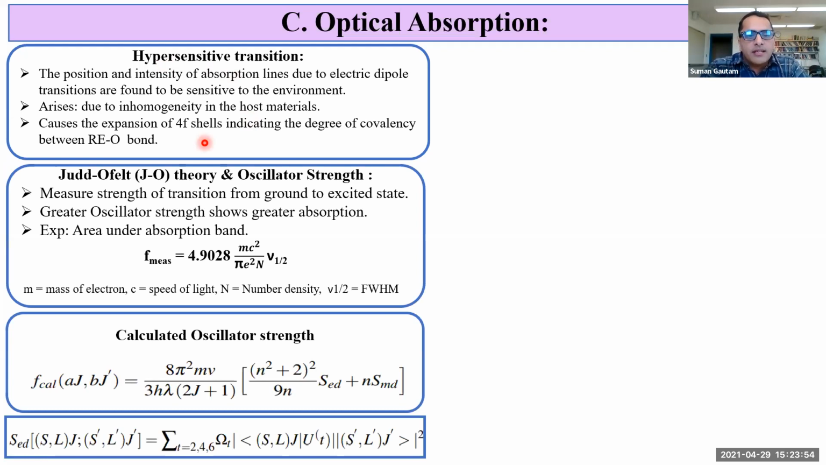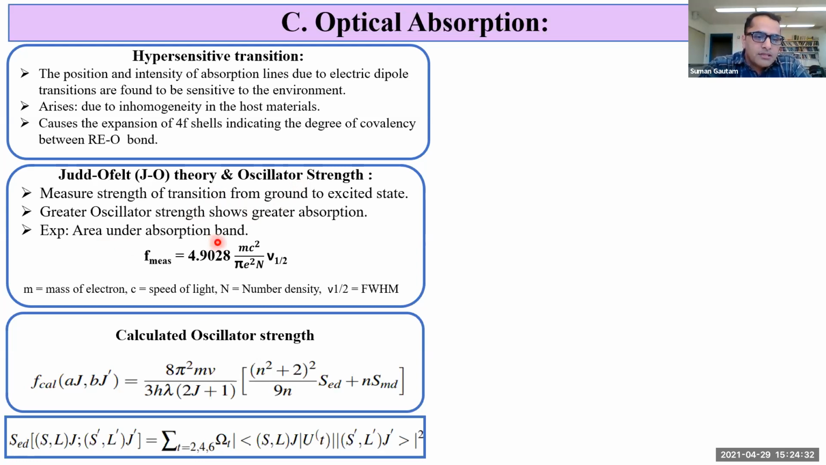Now, Judd-Ofelt theory and oscillator strength. Judd-Ofelt theory is the most fundamental theory that helps to calculate the intensities of 4f-4f electronic transitions. And the computation in Judd-Ofelt theory requires the computation of intensity parameters omega2, omega4, and omega6. Oscillator strength is a dimensionless parameter, and it measures the strength of transition from ground to excited state. The greater the oscillator strength, the greater the absorption, and vice versa. Experimentally, it is given by the area under the absorption band.